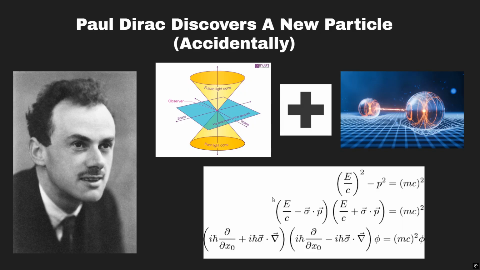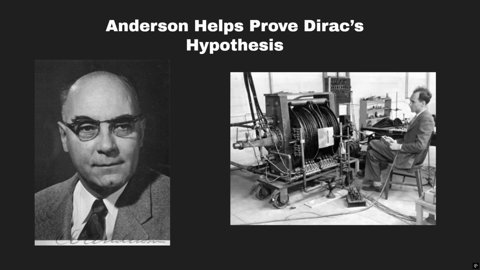In 1928, Paul Dirac attempted to combine quantum mechanics with special relativity, a huge feat. He created Dirac's equation and succeeded in describing an electron's quantum movement like spin, but his equation also predicted a new kind of matter, antimatter. It was a particle that was similar to an electron but with a positive charge. His theoretical particle was then found to be real in 1932 when Carl Anderson discovered particles similar to electrons but with a positive charge while working on cosmic rays.